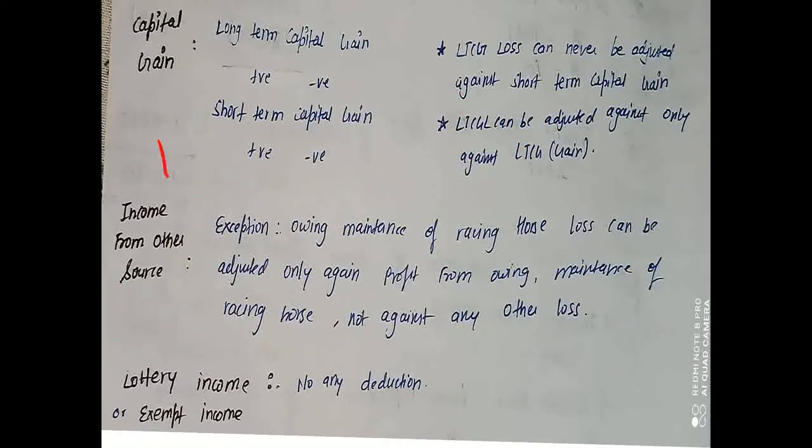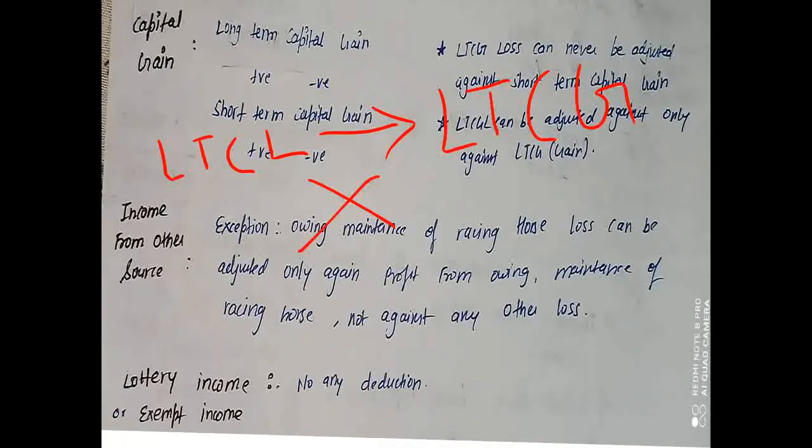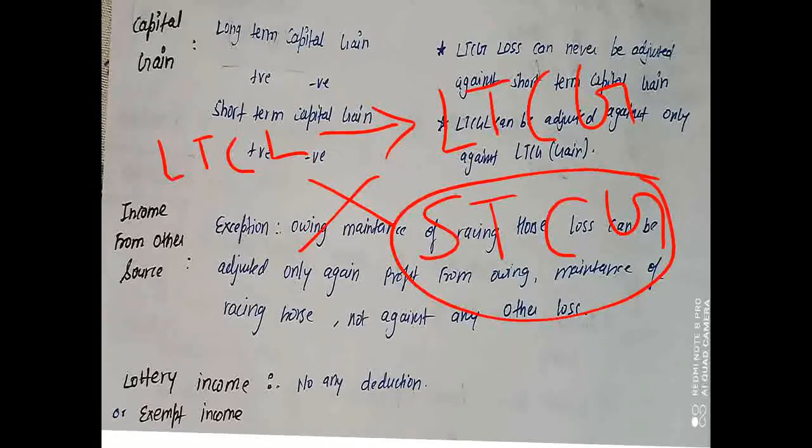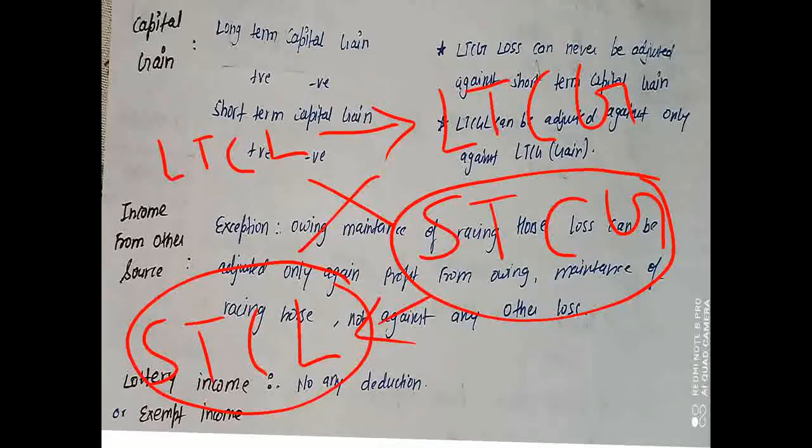But this is not possible in case of long term capital loss. If you are having a long term capital loss, it can only be set off against the long term capital gain. It can never be set off against the short term capital gain. Understand? A short term capital loss can be set off against long term capital gain, but the vice versa is not possible.